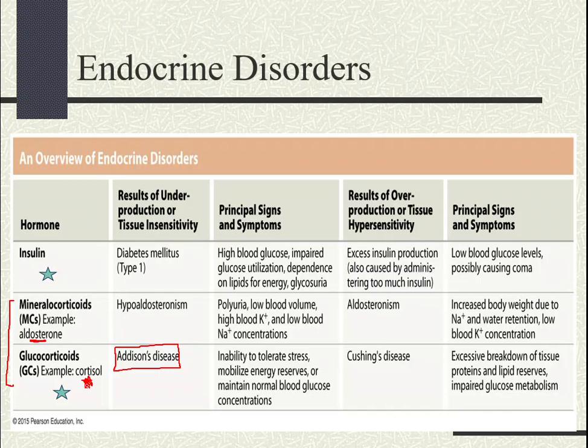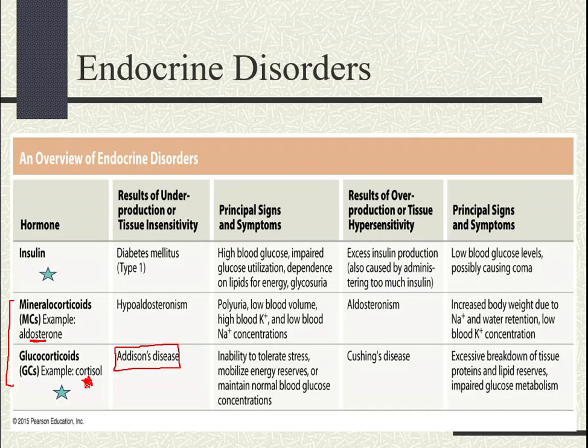But what about patients that have a decreased secretion of cortisol and aldosterone? Well, let's talk about the aldosterone aspect. If you have a low amount of aldosterone being released, what do you end up with? Well, you can end up with a low blood level of sodium ions. You can also end up with a low blood volume, right? And high blood potassium ion levels. Okay? And you can definitely end up with what? Polyuria. All right, so make sure that you know the signs and symptoms of each of these conditions, okay?